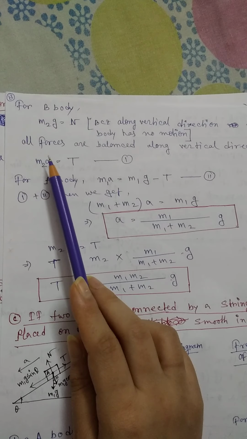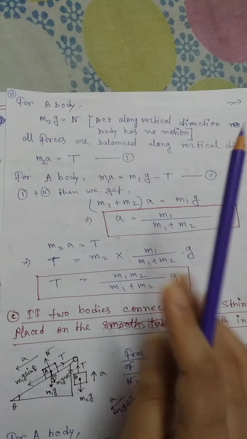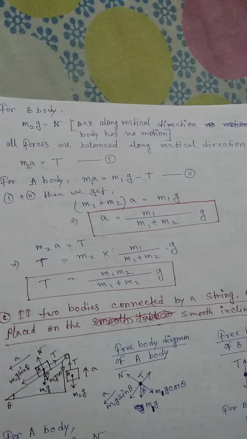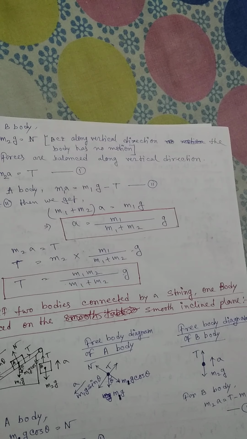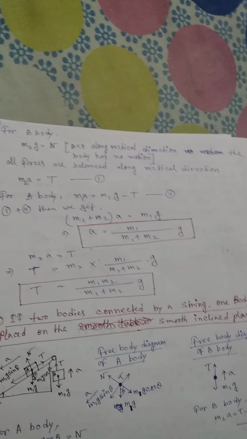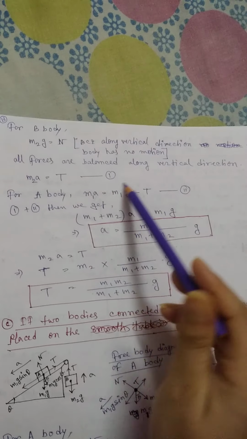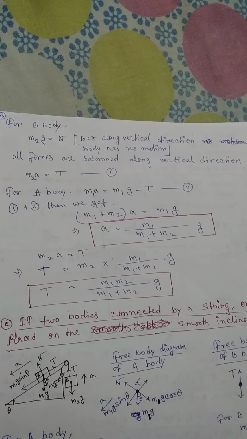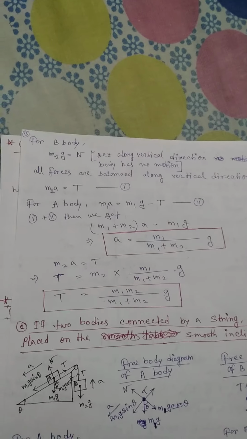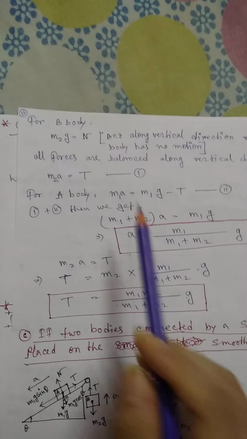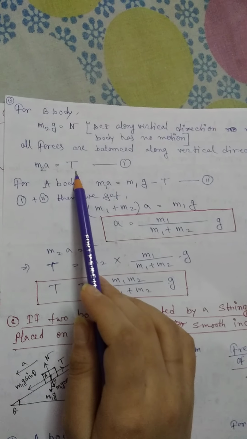We know m2g equals N, because along the vertical direction the body has no motion. All forces are balanced along the vertical direction, but along the horizontal direction the body moves with acceleration a, that means m2a equals T, right?